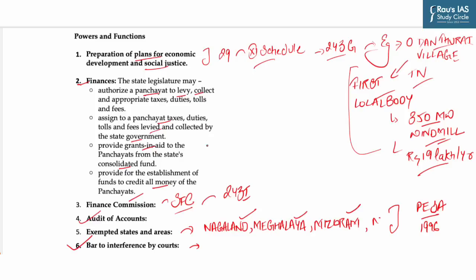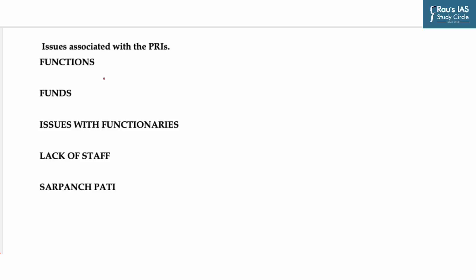Now, having seen the main features of the Act and powers and functions with respect to the 73rd Constitutional Amendment, let's understand the major issues associated with Panchayati Raj institutions. Here, the devolution of 3F, that is funds, functions and functionaries, is the major challenge. We'll start with the functions. Here, there is overlapping of functions of panchayats and municipalities with the state government with respect to implementing various development schemes. So only minor civic functions are exclusively assigned to the local government.